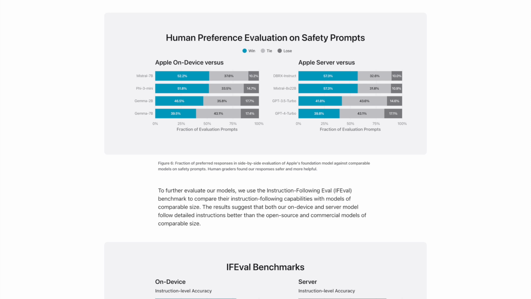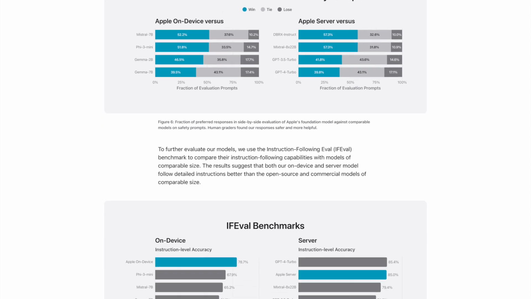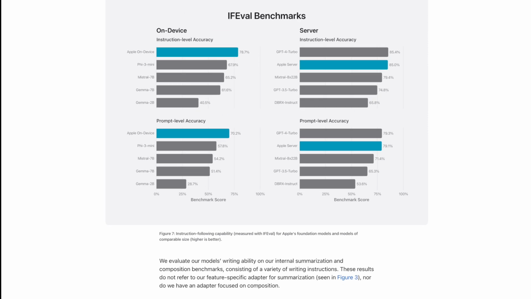To further evaluate our models, we use the Instruction Following Eval (IFEval) benchmark to compare their instruction following capabilities with models of comparable size. The results suggest that both our on-device and server model follow detailed instructions better than the open-source and commercial models of comparable size. See Figure 7, Instruction Following Capability, measured with IFEval, for Apple's foundation models and models of comparable size.